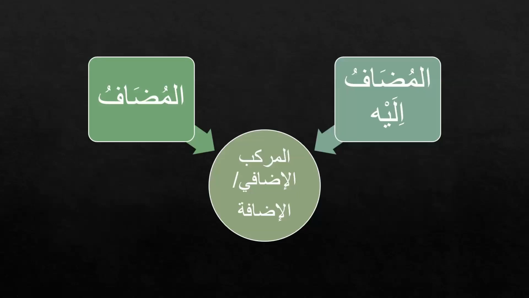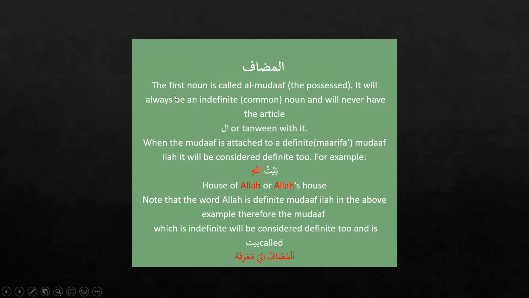Then we learn about the Idafa construction, Murakkab Idafi, where there are two words, as we already learned, to make Idafa. The first word is Mudaf, and the second word is Mudaf ilayh. And we can see here, the first noun is called the Mudaf, as I told you, the possessed one, and it will always be an indefinite noun, a common noun, and it will never have the article al or tanween with it. Remember this, the Mudaf can never have a tanween or an al attached to it.